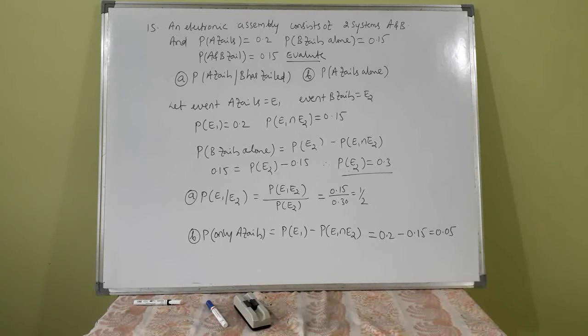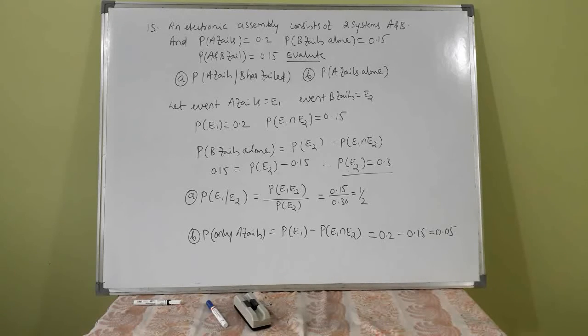For that, let us define the event A fails as E1, and the event B fails as E2. Then probability of E1 is 0.2. Probability of E1 intersection E2 is 0.15. That is given.